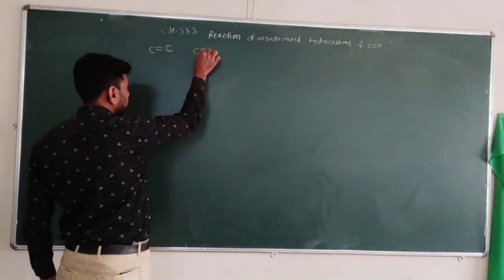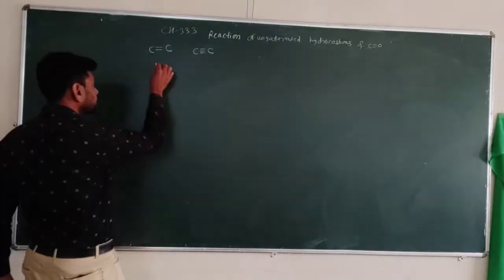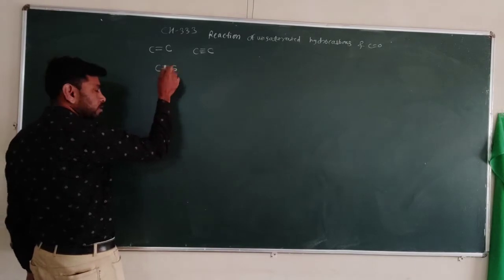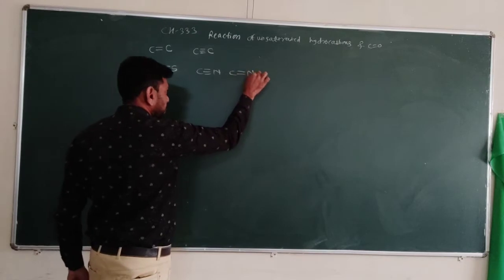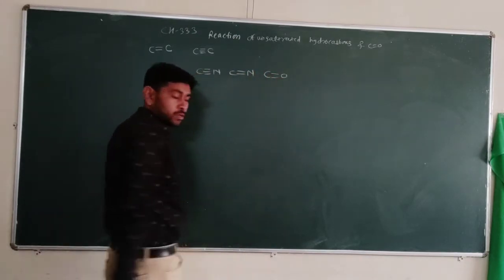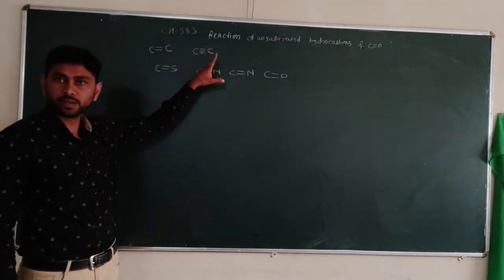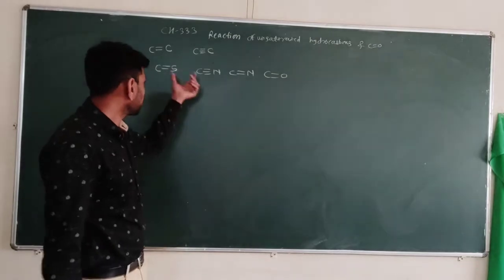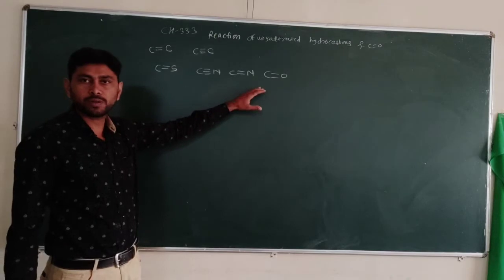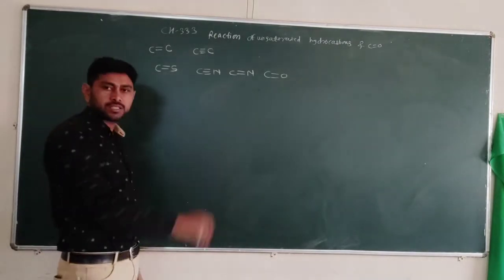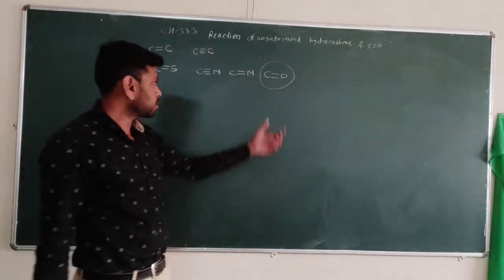It may be a double bond or a triple bond, or it may be able to form a bond with some heteroatoms such as C double bond S, C triple bond N, C double bond N, C double bond O. So it can form bonds with other carbons, and also with some heteroatoms. So these are the bonds, out of which the carbon oxygen double bond is an important one.